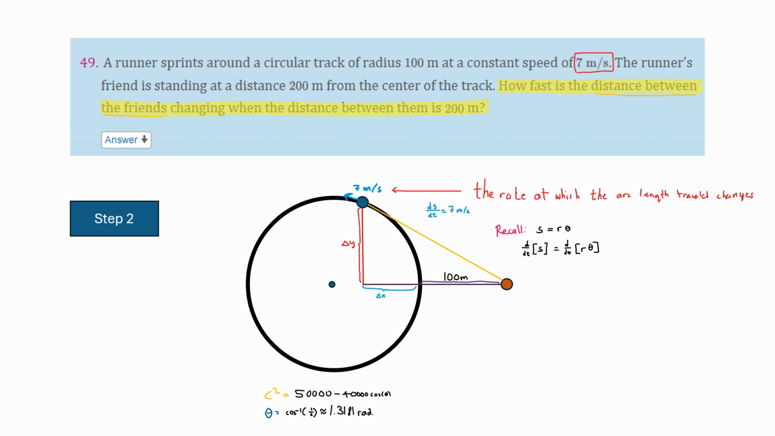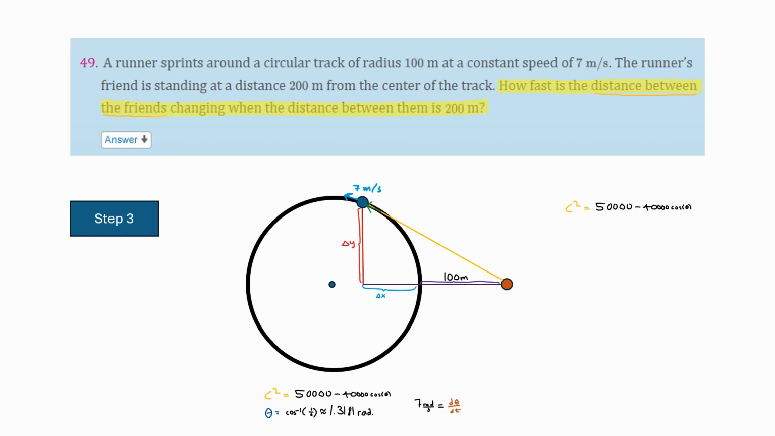Considering that r doesn't change, if we differentiate both sides, we get ds over dt is equal to r times d theta over dt. We can rearrange this equation to get that 7 meters per second over 100 meters is equal to d theta over dt. Or 7 over 100 radians per second is equal to d theta over dt. Recall that radians are unitless. Now we have all of the pieces. All we have to do is put them together.